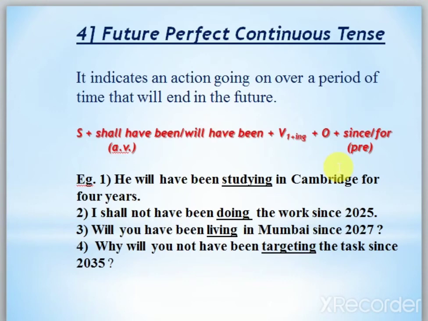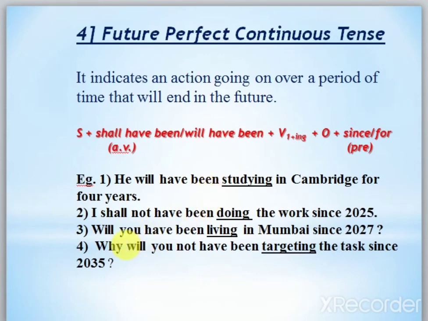Since for the point of time, and for the period of time. Remember it. If the fixed time, accurate time is there, use since, and for others, when a fixed time is not there, use for. He will have been studying in Cambridge for 4 years. See carefully. He will have been studying in Cambridge. Means, listen, the action will start in the future and it will be continuing. And why didn't I use since? Because here the accurate time is not there. So I use for. He will have been studying in Cambridge for 4 years.